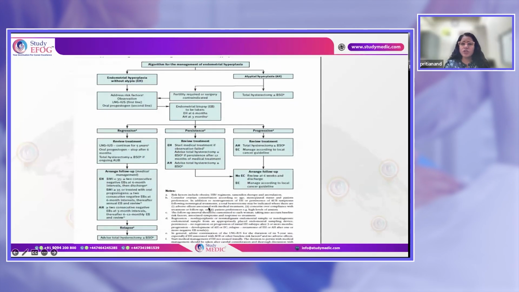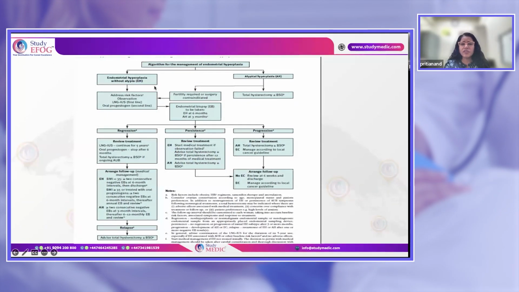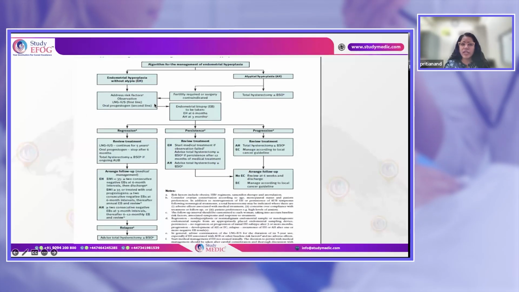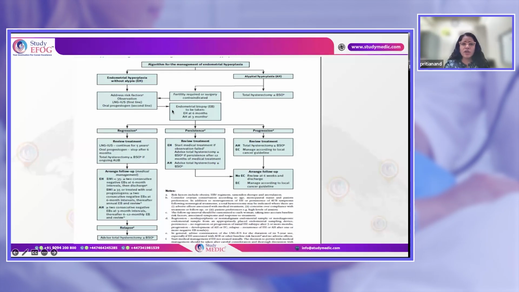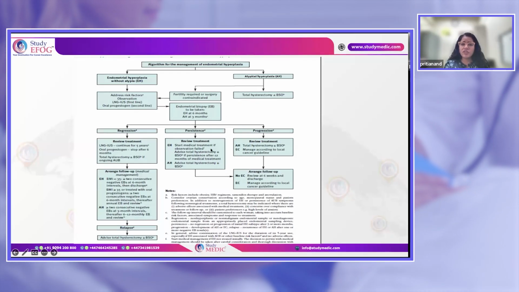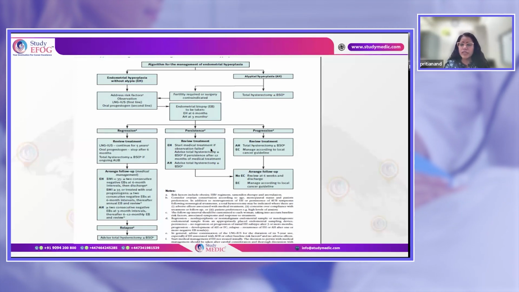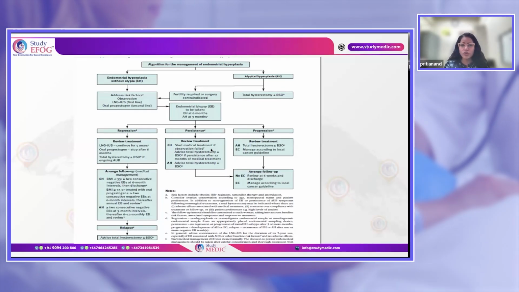So this is the flow chart of endometrial hyperplasia, which shows that if there is a hyperplasia without atypia, the medical management is the first line, which is LNG-IUS system. Once you have given them LNG-IUS, you definitely have to put them on follow-up for endometrial biopsy every 6 months. After 2 negative biopsies, they are discharged from follow-up. They can retain the LNG-IUS system for a long time.